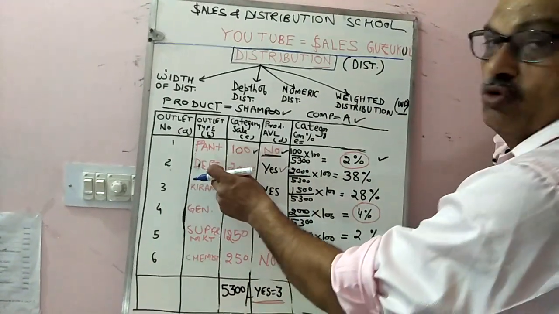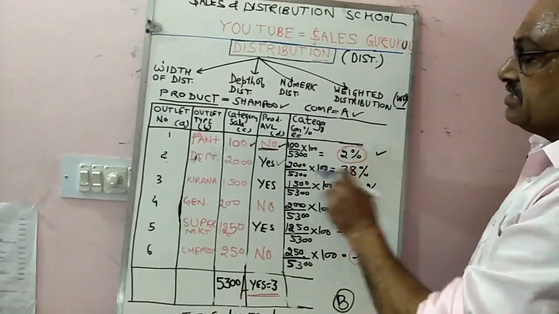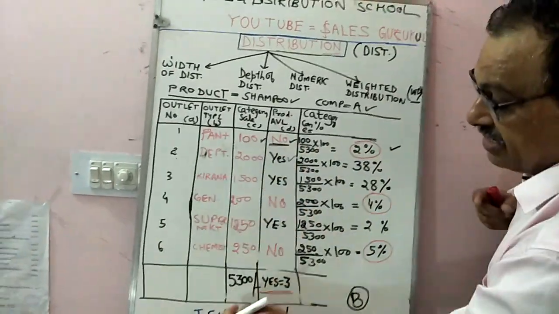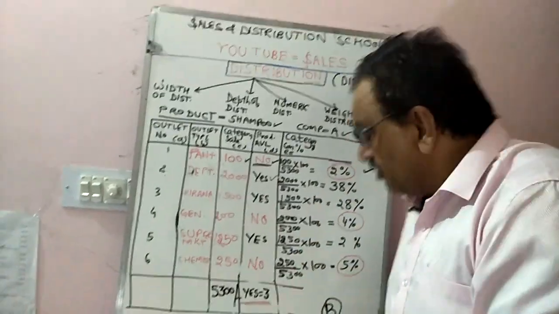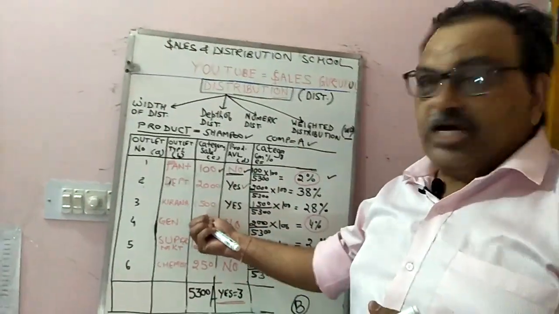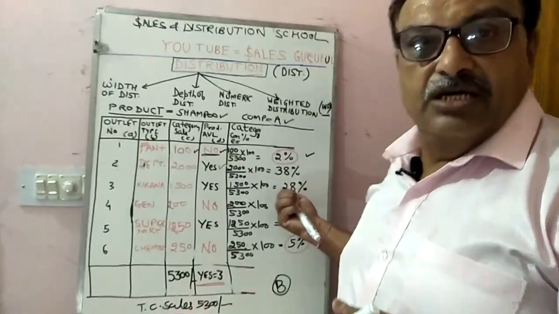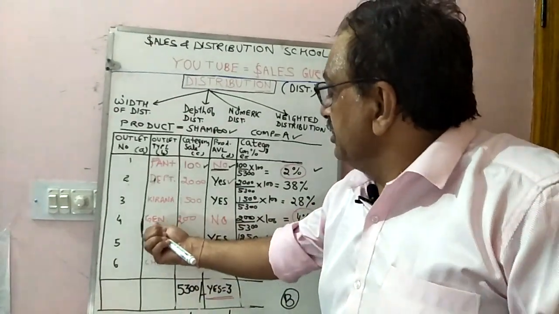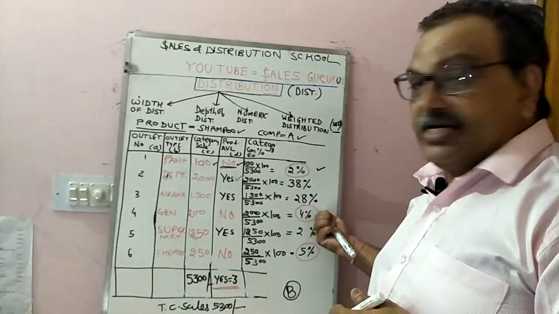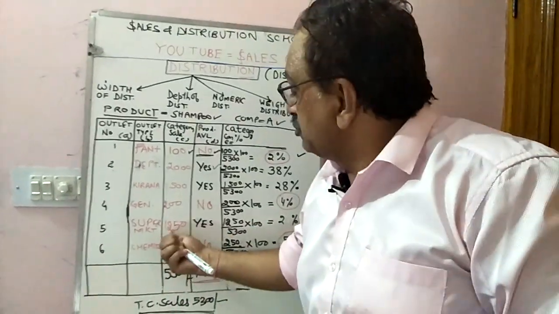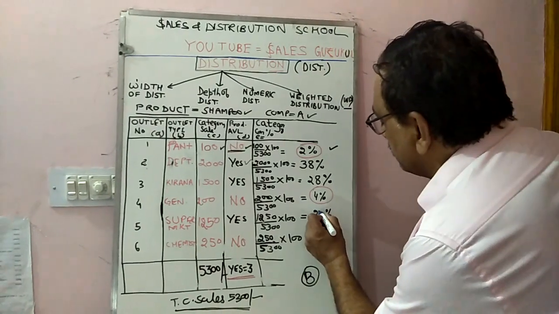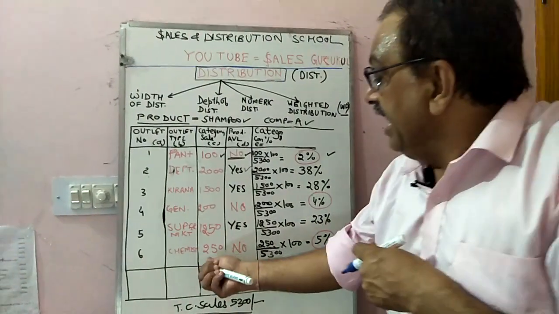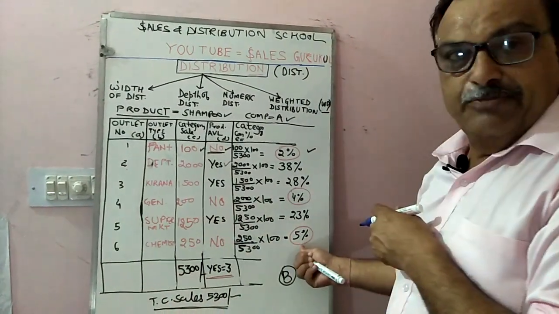Similarly, in the departmental store, it is 2000 divided by 5300 into 100, which is 38%. In the Kirana shop it is 28%. In the general store it is 4%. In the supermarket it is 23%. And in the chemist it is 5%.